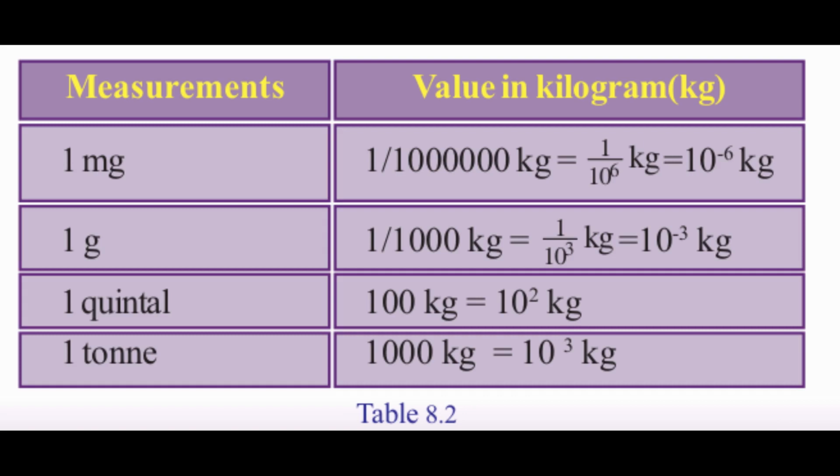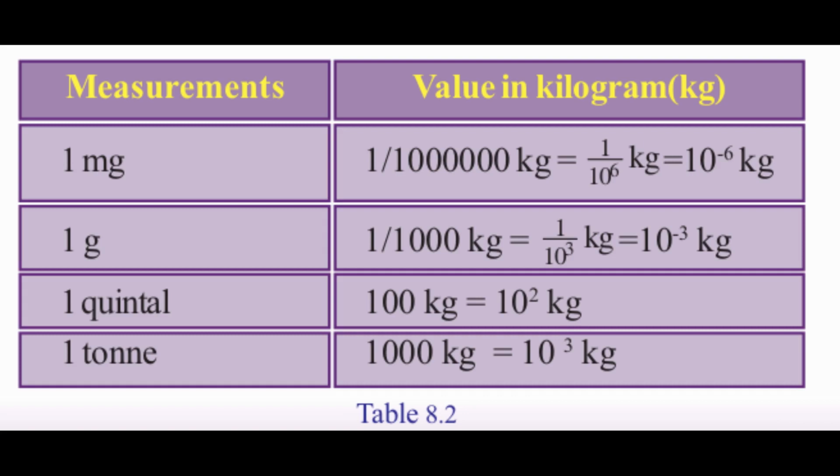Here 1 mg is equal to 1 by 10 lakh kilogram, that is 1 by 10 raised to 6 kg, which can also be written as 10 raised to minus 6 kg. 1 gram is 1 by 1000 kg, and 1000 can be written as 10 raised to 3 because 10 into 10 into 10 is 1000.